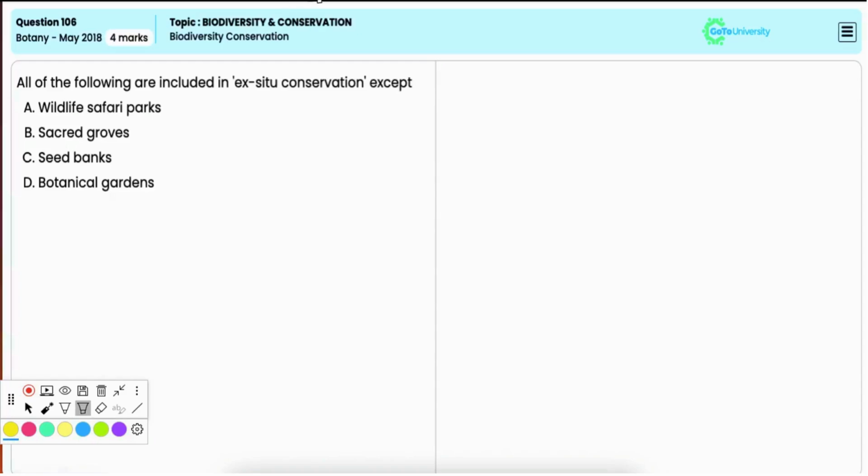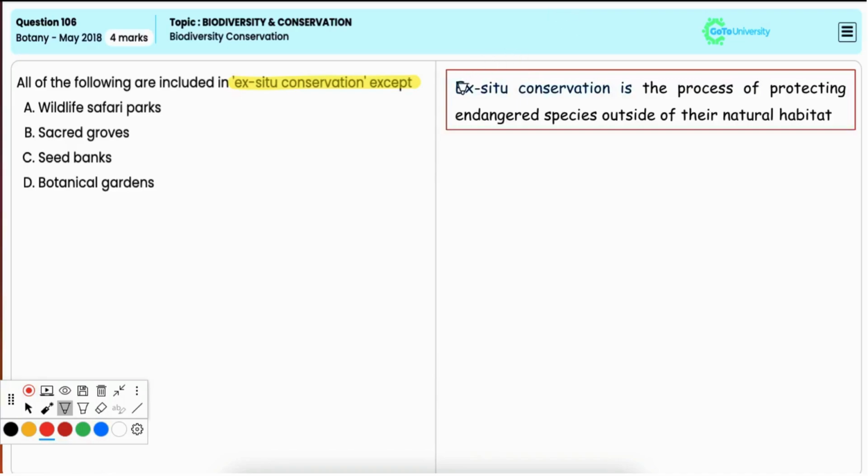In this question, you have to point out the option which is not included under ex situ conservation. Now, ex situ conservation involves the conservation of species outside their natural habitats, where organisms are maintained and bred in controlled environments. This approach is used to protect endangered species, to conserve genetic material, and support the survival of species away from their original location.